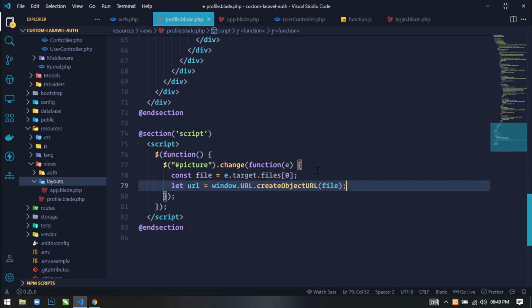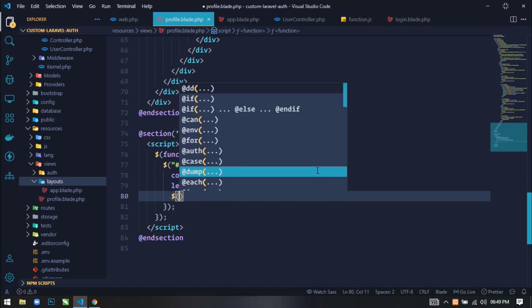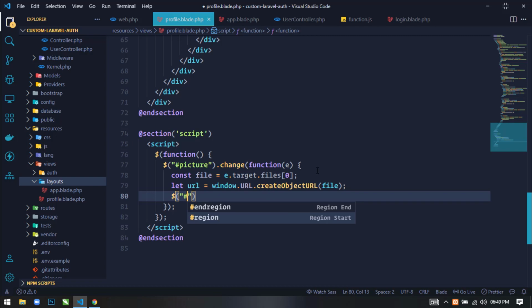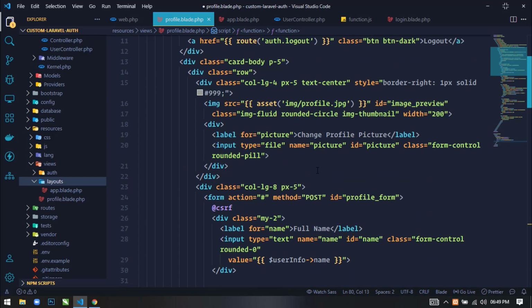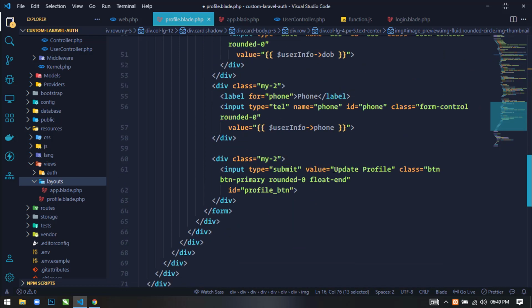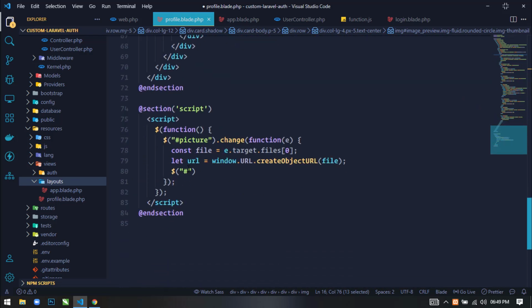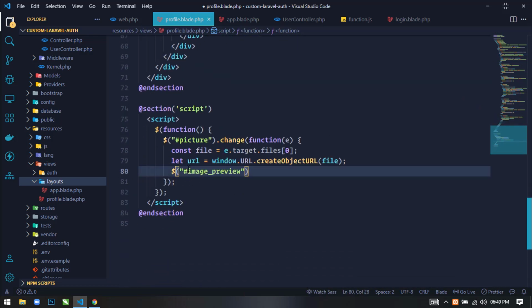To display the image preview, we have to select the image. You can see here we have given this img tag an id with the value image underscore preview. So I will use this id here, and then we will change the src attribute value.